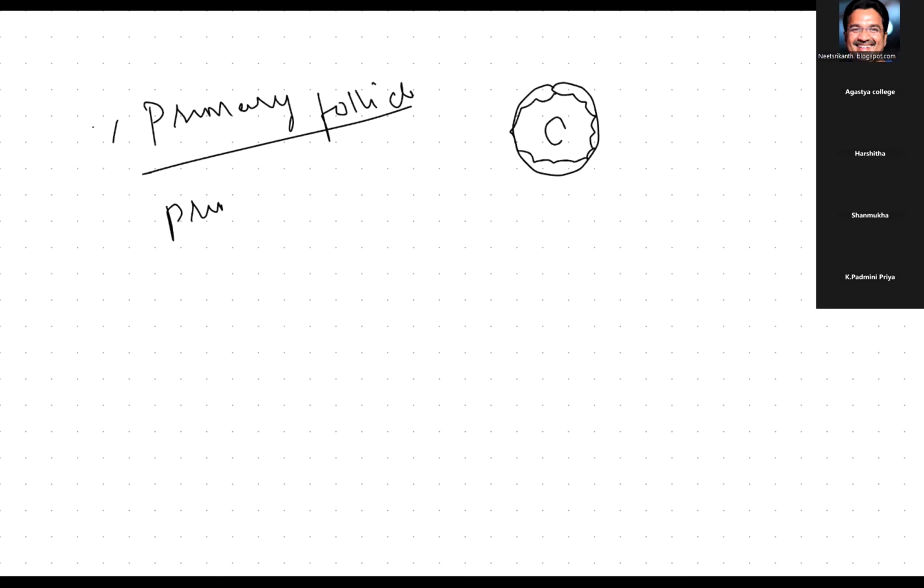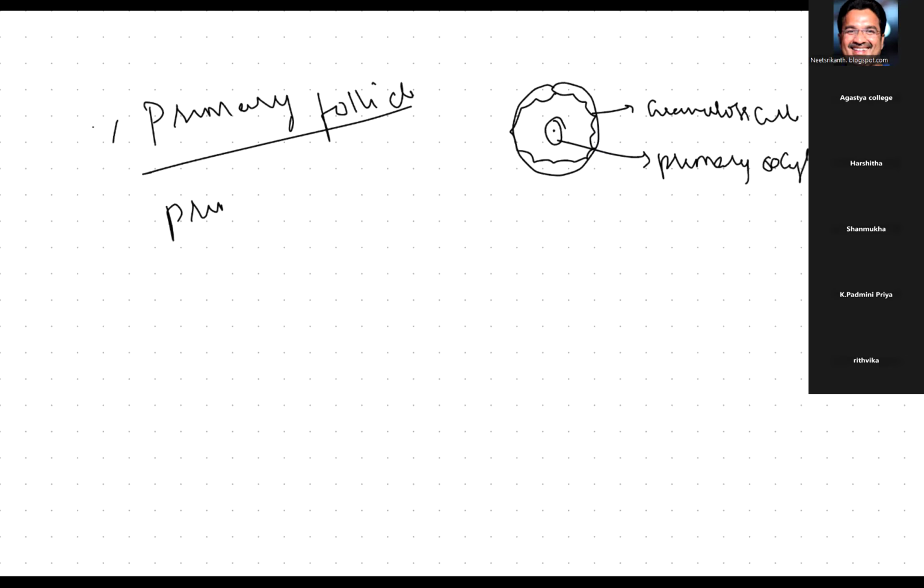So first of all, primary follicle. Let's talk about all the issues related to the primary follicle. Sir, how to recognize a primary follicle? As I said to you, a primary follicle has granulosa cells and a primary oocyte. What is the condition of the primary oocyte at this stage?